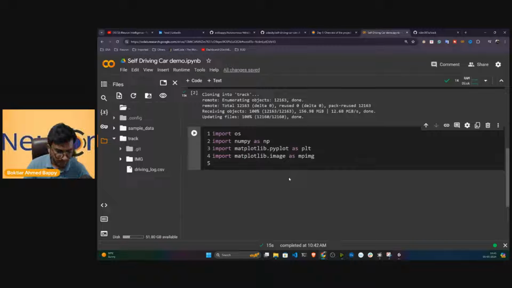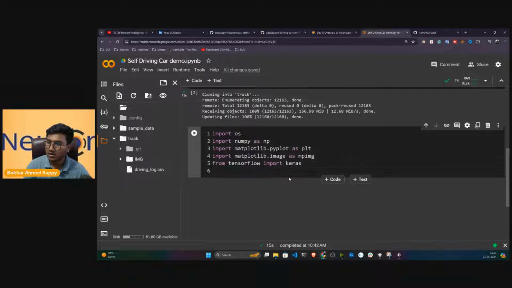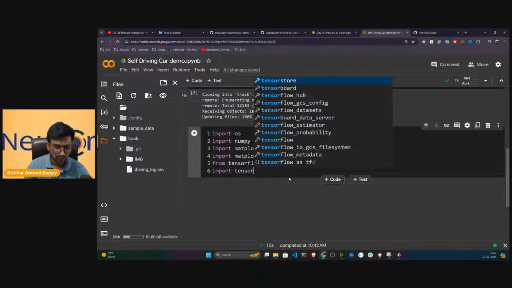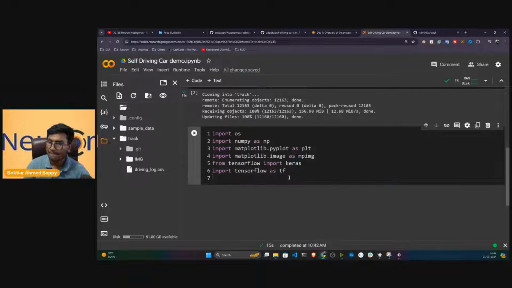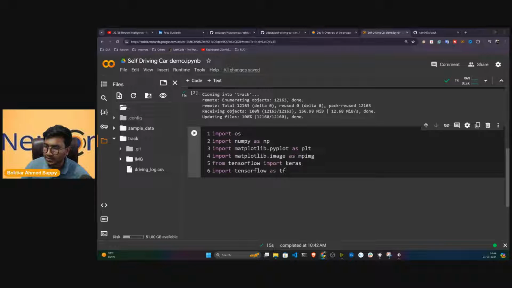Then I also need keras from TensorFlow. So from tensorflow import keras. Then I also need TensorFlow. So import tensorflow as tf. Then I also need the Sequential layer. As of now, I'm not going to import the layers. Whenever I define the model, at that time I'll import those libraries. Let me see if anything else is required. I need some more libraries, so let me import them also.